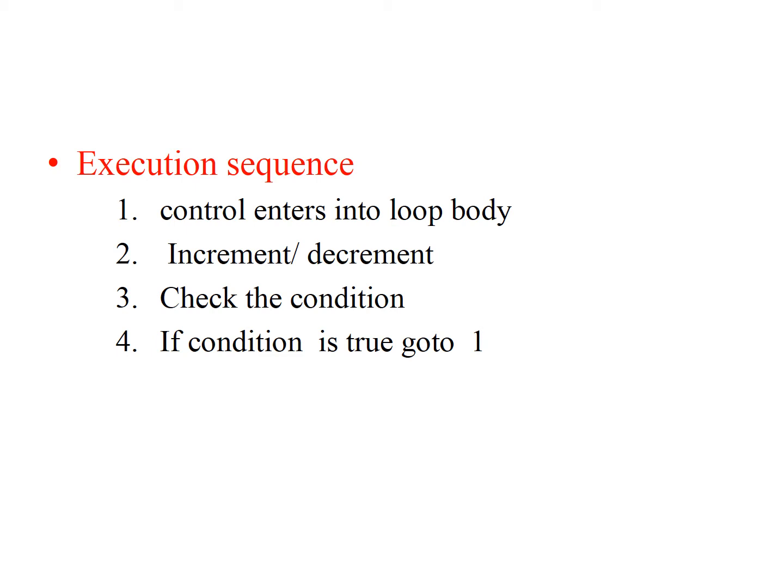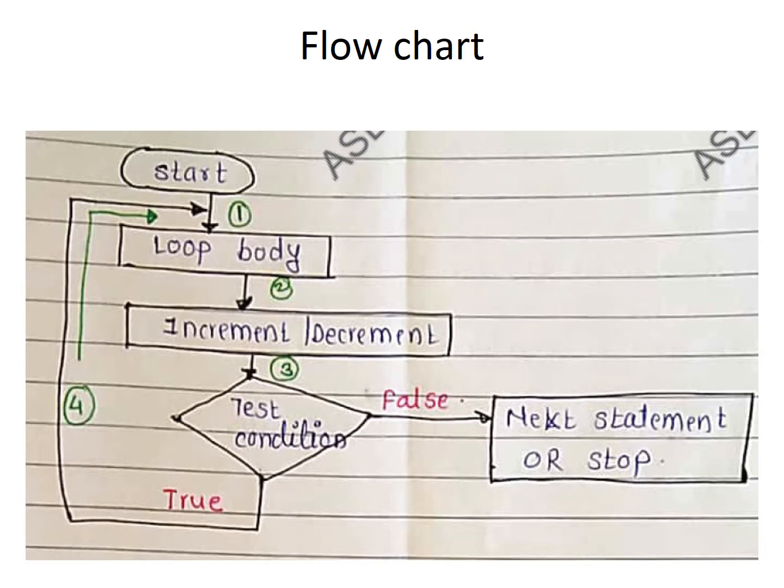The execution sequence in the do while loop is that firstly the compiler enters into the loop body, because we instruct the compiler to do some action. So it executes the loop body first. Within the loop body the incrementing or decrementing operation may be carried out. After that the condition is checked. If the condition is true, then again control transfers into the loop body, again increment, decrement, and again the condition is checked. This kind of repetition is carried out. Let's see this with the help of the flowchart in the next slide.